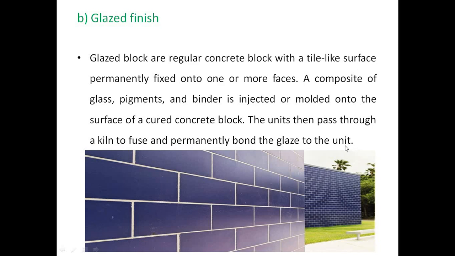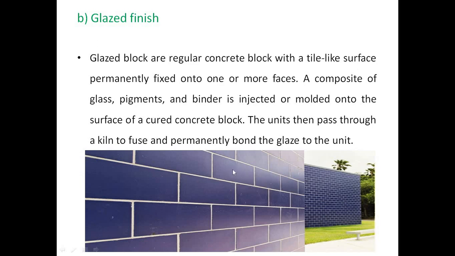So what is the meaning of this glaze definition? How it is prepared: normal concrete blocks are prepared first of all. Then some glass or pigments are injected with the binder material. It may be injected or it may be molded on the surface. You can see here a blue color surface, a smooth surface. It looks like a rubber finish, and it is glazing.